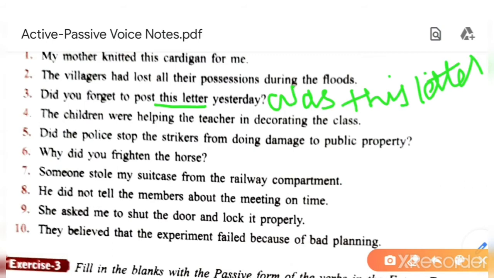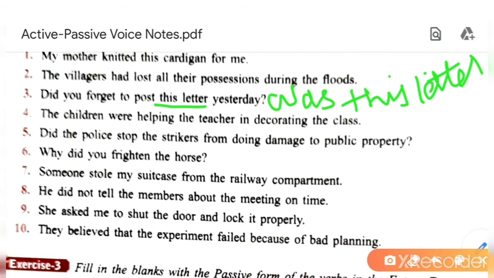Was this letter forgotten to post yesterday? Was this letter forgotten to be posted yesterday? To be posted. Okay. Was this letter forgotten to be posted yesterday by you? Okay, this is the whole answer. I repeat the answer. Was this letter forgotten to be posted yesterday by you?